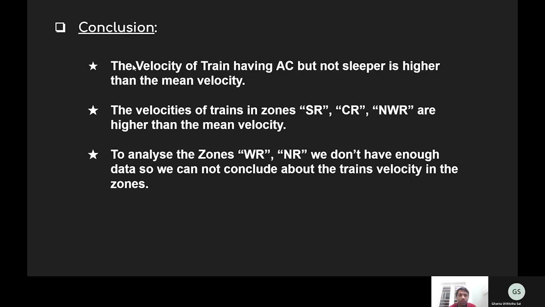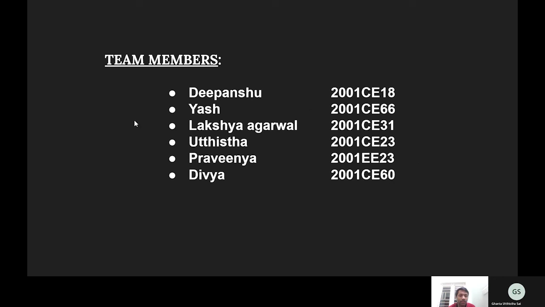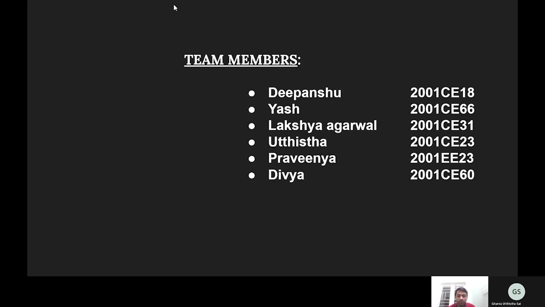Conclusion: the velocity of train having AC but not sleeper is higher than the mean velocity. The velocity of train in zones SR, CR, and NWR is higher than the mean velocity. To analyze zones WR and NR, we don't have enough data, so we cannot conclude that the train velocity is higher in those zones. Here are the team members' names.